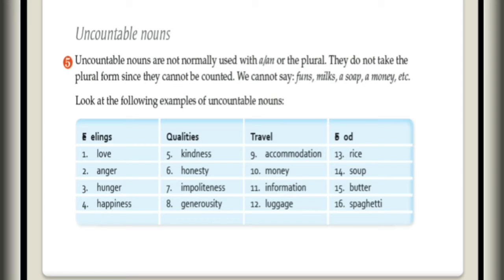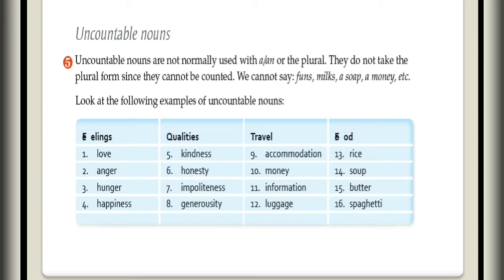Then comes uncountable nouns. Uncountable nouns are not normally used with a, an, or in the plural. They do not take the plural form since they cannot be counted. We cannot say funds, milks, or moneys, etc. So with an uncountable noun, you cannot use a, and you cannot add s or es.